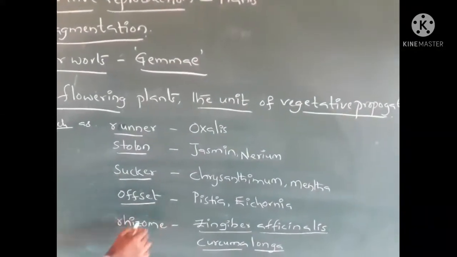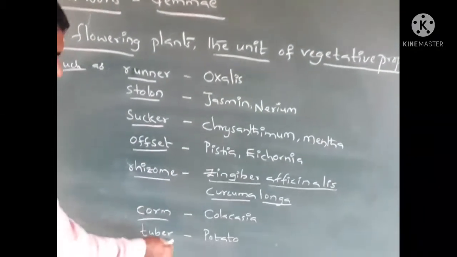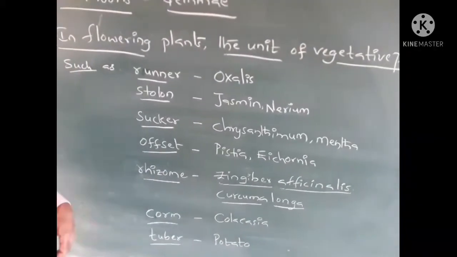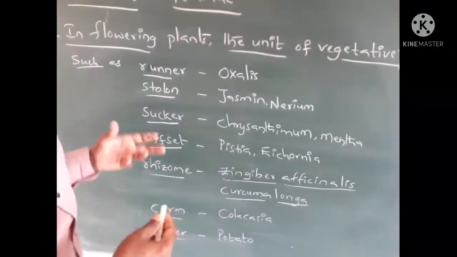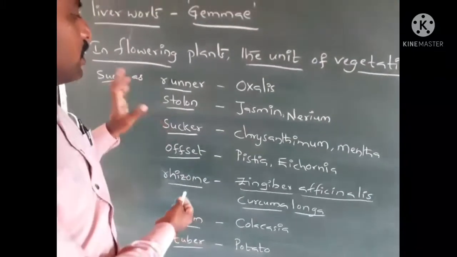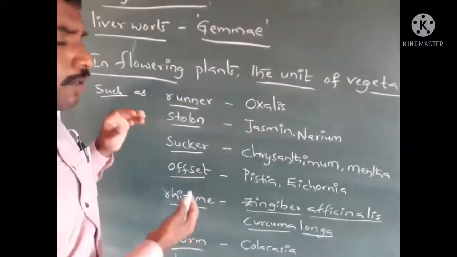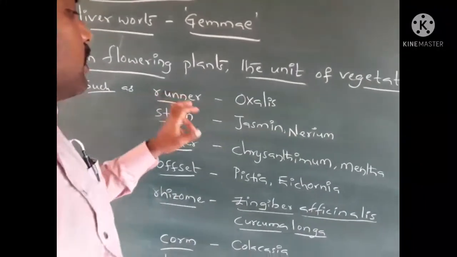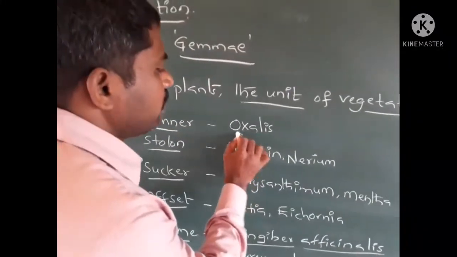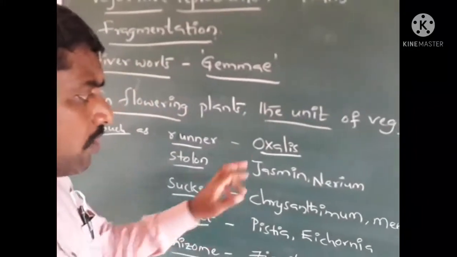Here, in the flowering plants, the units of vegetative propagation are the runners, stolon, sucker, offset, rhizomes, corm, tubers, bulbs, bulbils, and reproductive leaves. These are the vegetative propagules, which means these are also used in vegetative propagation. See here, there is a runner. Example, the oxalis.